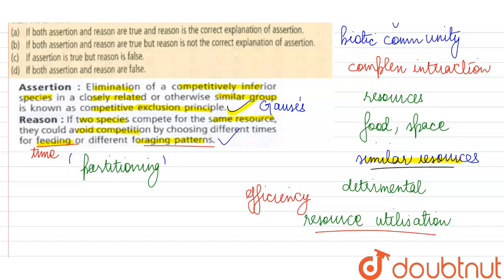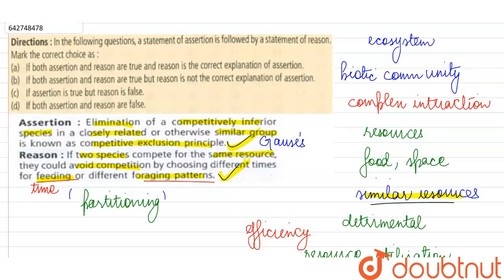Gauss's exclusion principle says that one will be eliminated, whereas many other people believe that these resources can be shared, and Gauss's exclusion principle is not always right. So here we are going to say option B is our correct answer. Both of these statements are correct, although they are giving a different approach to the concept of competition. So the reason statement is not explaining the assertion statement, instead it is contradicting. So we can say option B is our correct answer over here. Both are different approaches, but both statements are correct.